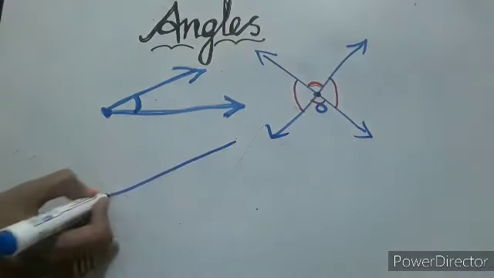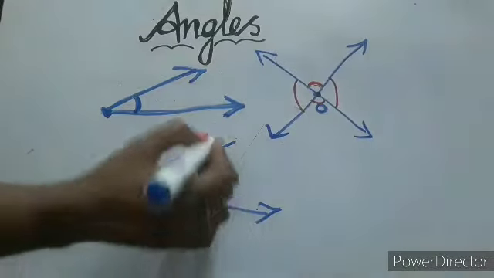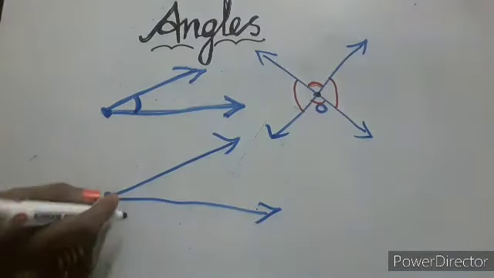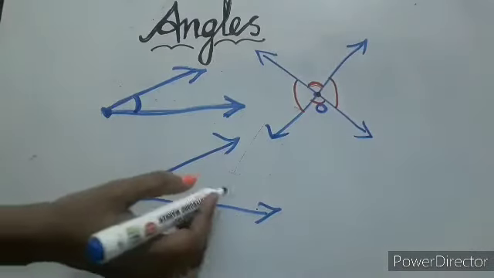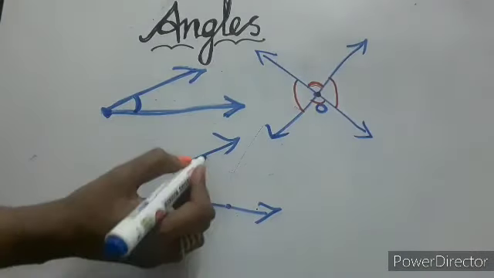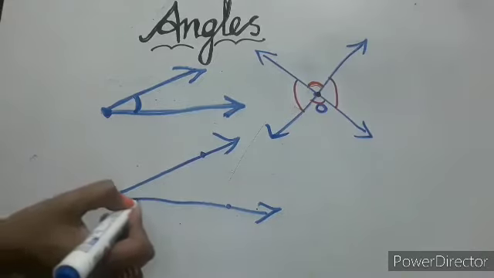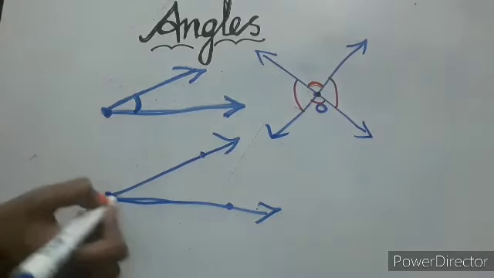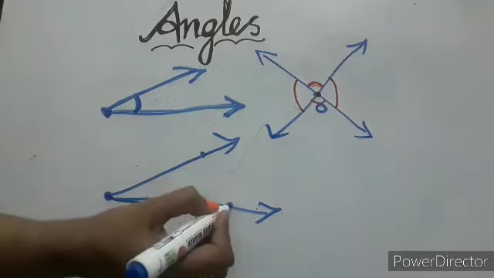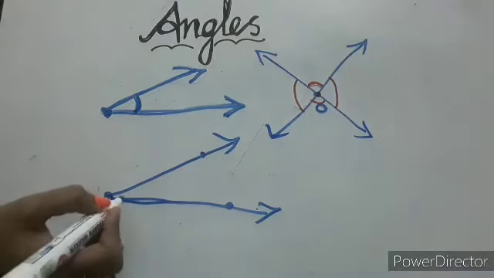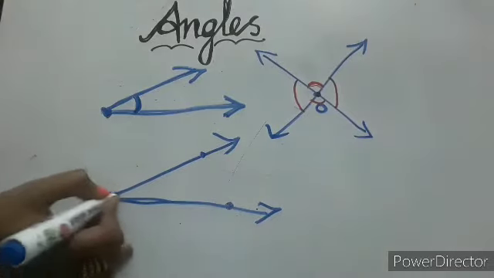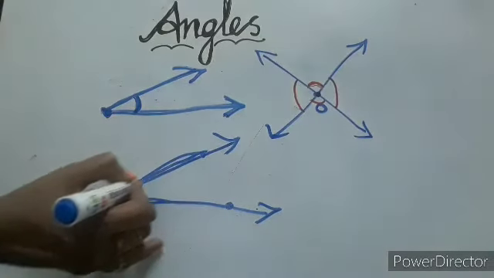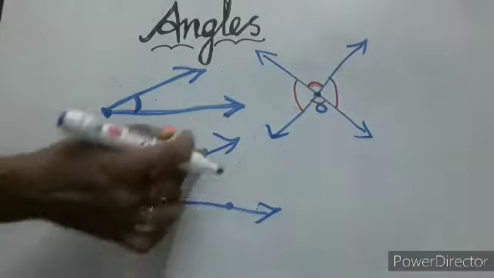The same way, look at here. This is also one of the ray. This is also one of the ray. This is also one of the ray. So here we are putting the point here and here. So what is the meaning of this? Here is a starting and ending point. It has a starting and ending point. So what is the meaning of that? This is line segment. This is one of the line segments. This is also one of the line segments. Am I right? This is also one of the line segments.